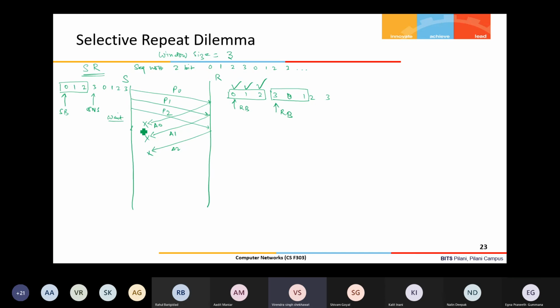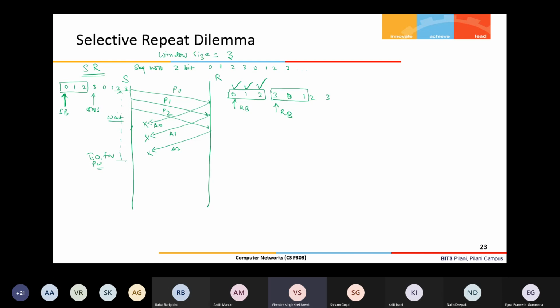Now, because these 3 acknowledgements have been lost, the sender has no idea whether these packets have been received or not, since the acknowledgements were not received. The first timeout, for packet 0, will occur. Timers are running for P0, P1, P2, but the P0 timer will expire first, assuming all 3 timers are of equal duration, because the timer for P0 started earlier than P1 and P2.